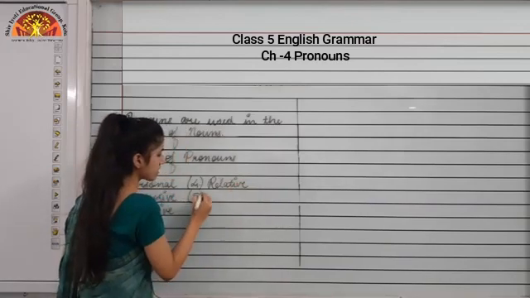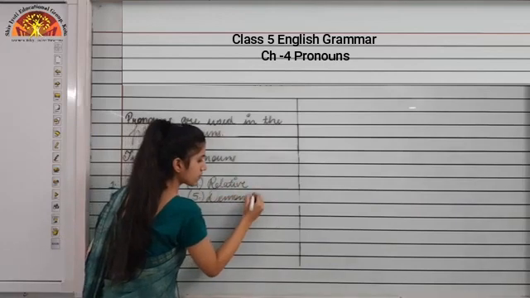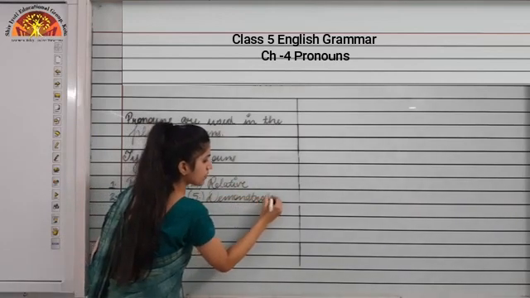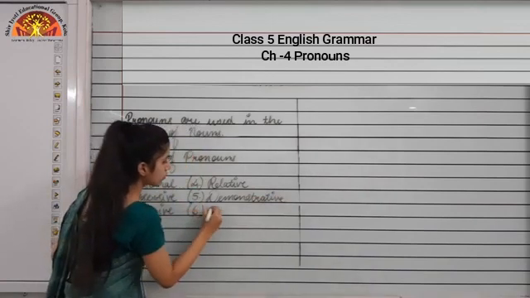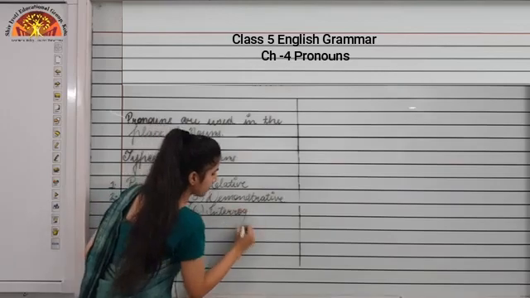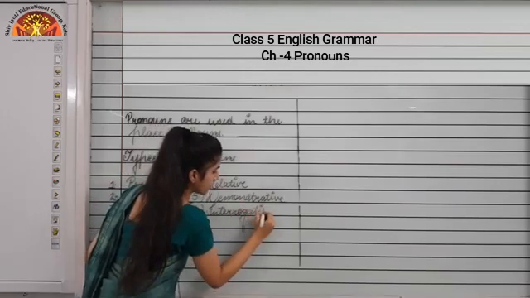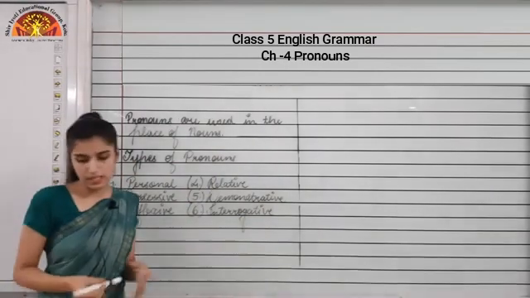Fifth one is demonstrative pronoun. And the last one is interrogative pronouns. So these are the 6 types of pronouns that we will be studying.